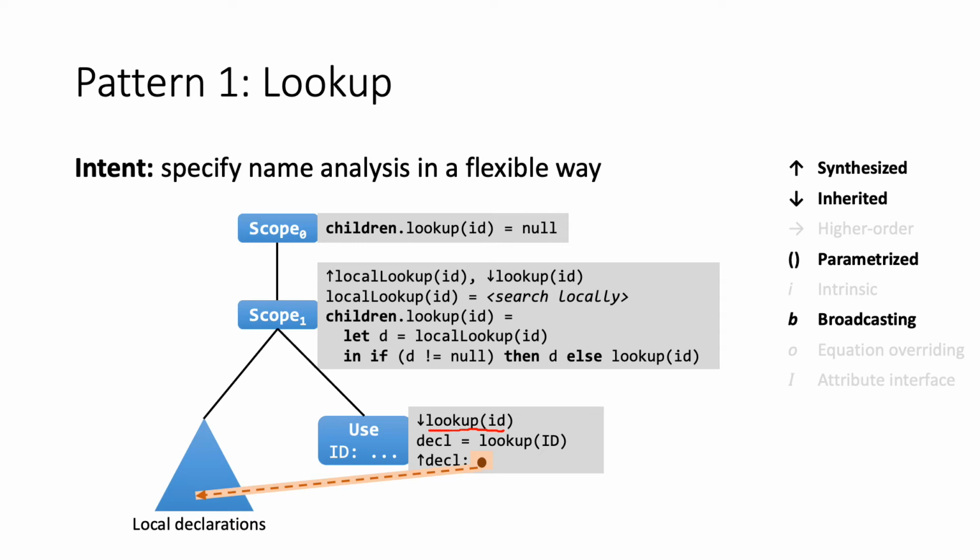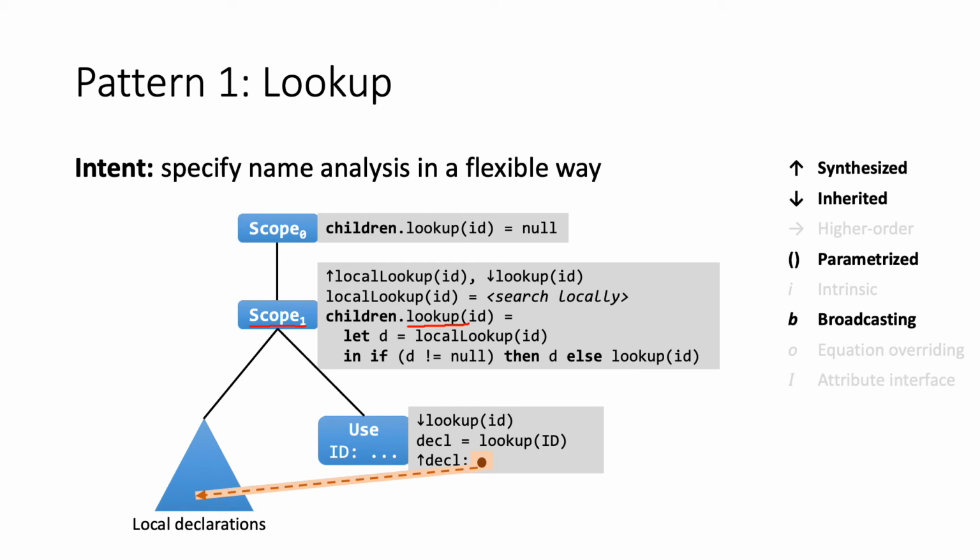And what we pass is the name to look for, and then the equation for the lookup attribute is defined by the context, by an ancestor in the tree. In this case, it's defined by the scope node here, and the scope node defines the equation lookup so that it will search locally in the scope, and if the name is not found, then it will continue upwards in the tree.